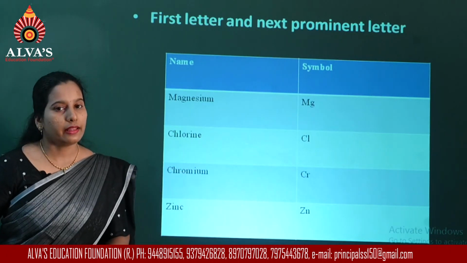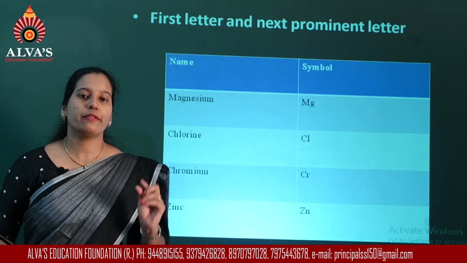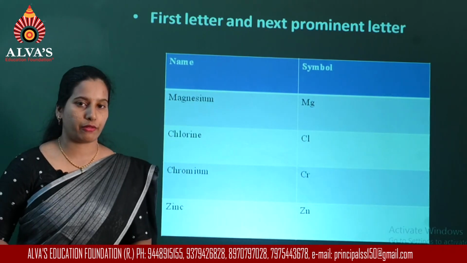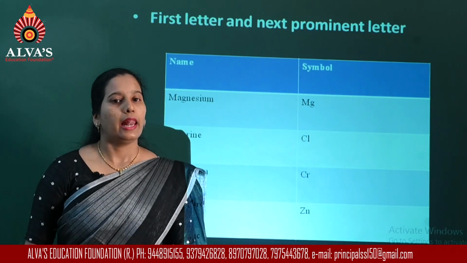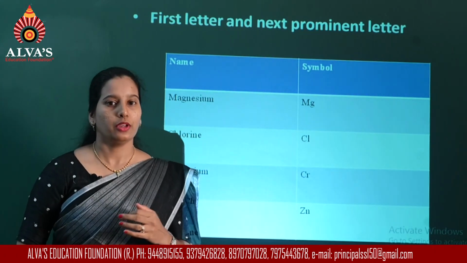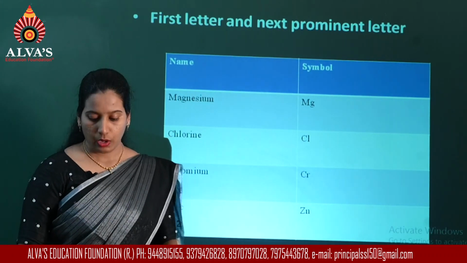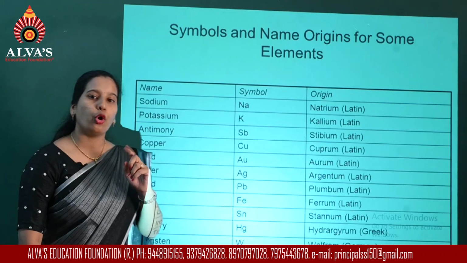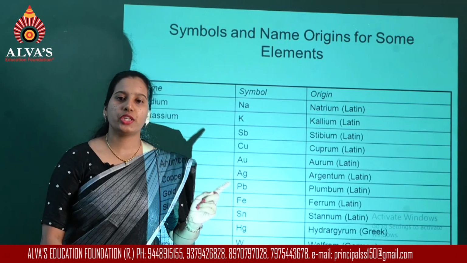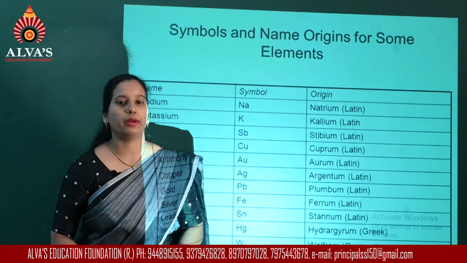Now there is another way to write the symbol, that is, the names of certain elements are derived from their original Latin or Greek or German names. So there are a few elements in the periodic table where the name originated from their original Latin or Greek or even German names.